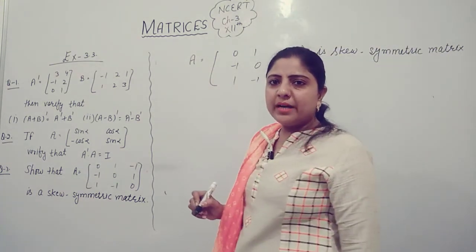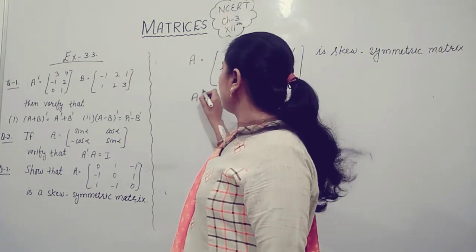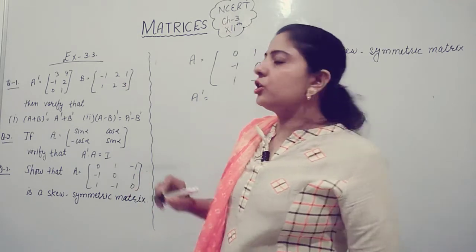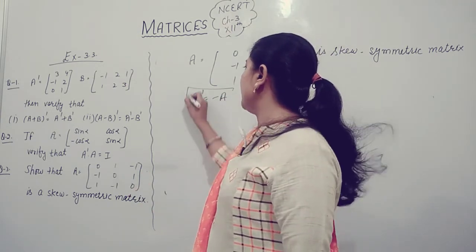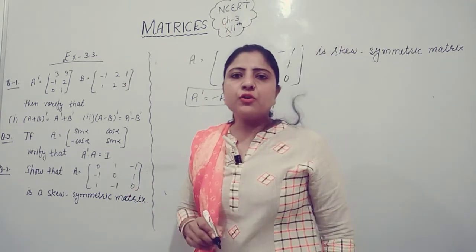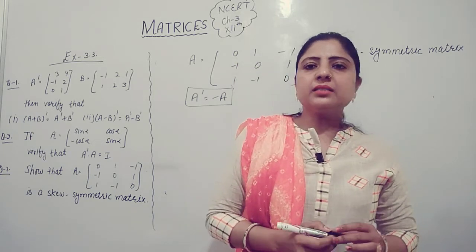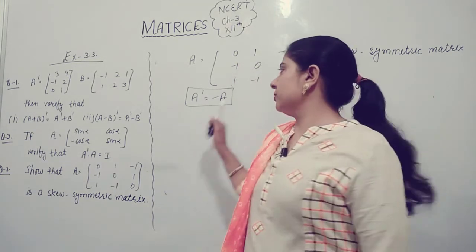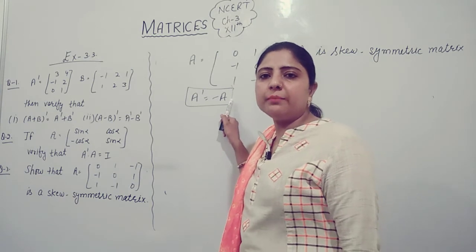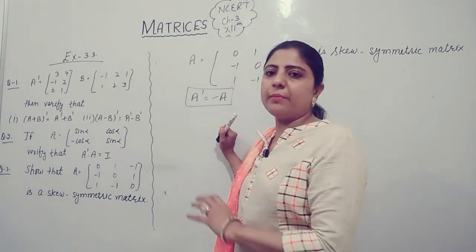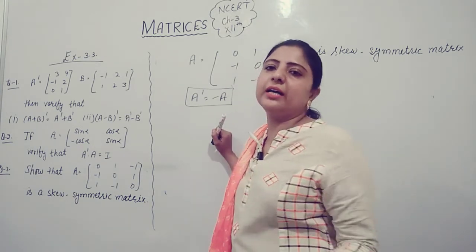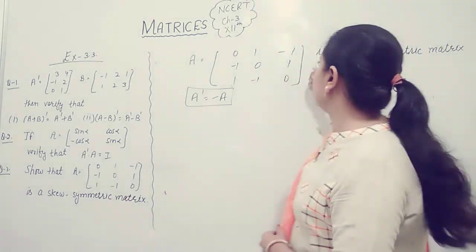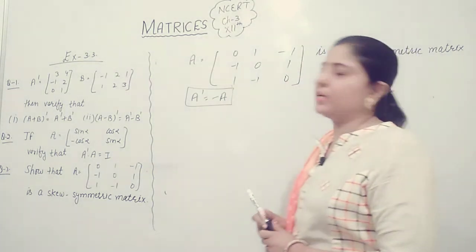What is skew symmetric matrix? Transpose of matrix is equal to negative time of matrix itself, means transpose of A is equal to minus A. It is said to be skew symmetric matrix when the transpose of a matrix is equal to negative time of that matrix. In this case, you can say that the given matrix is skew symmetric matrix.